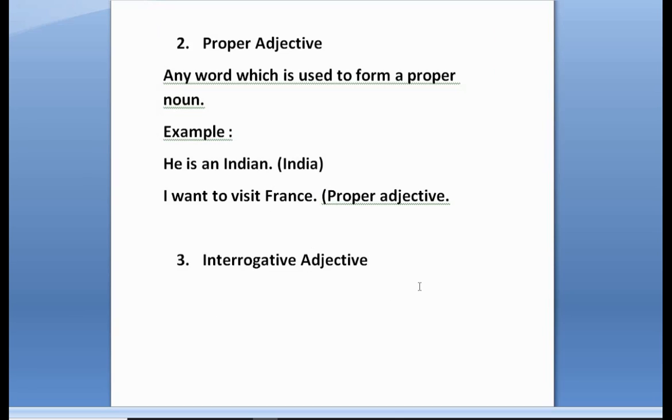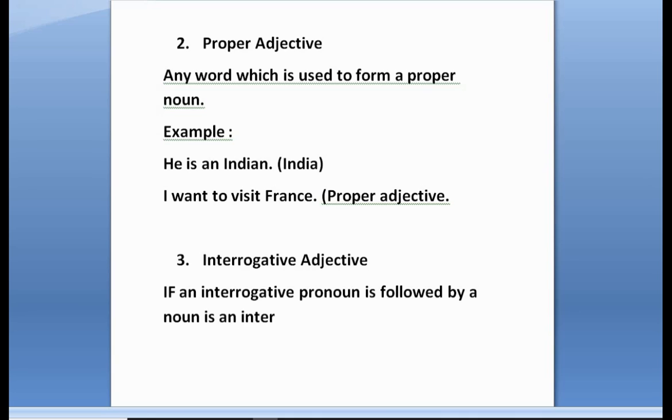Now let's move to interrogative adjective. Let's define it first to make your understanding clear. If an interrogative pronoun is followed by a noun, then it is called an interrogative adjective.